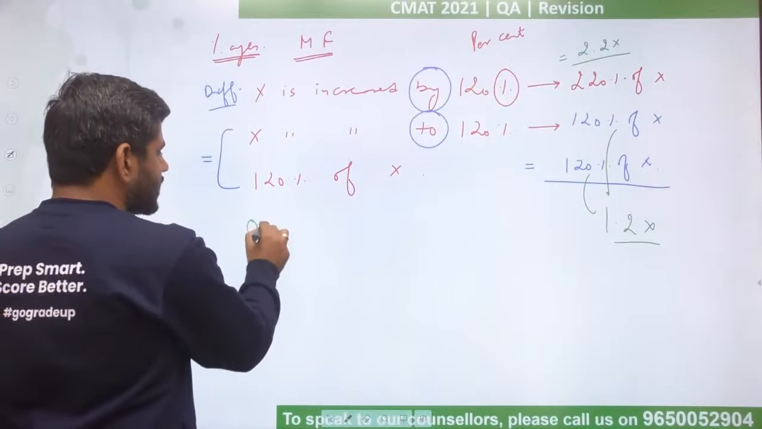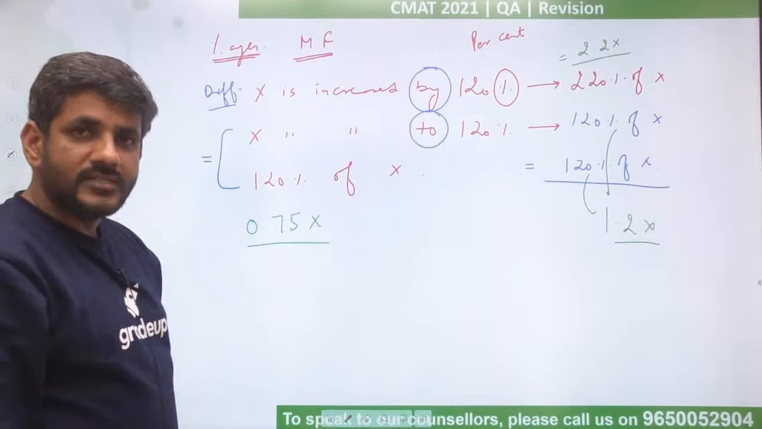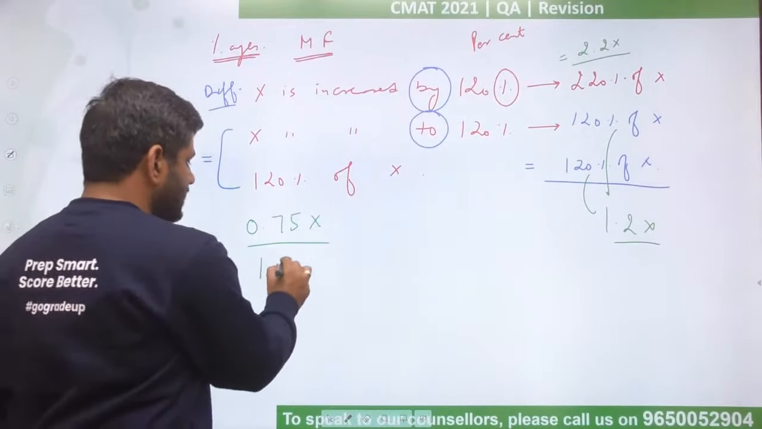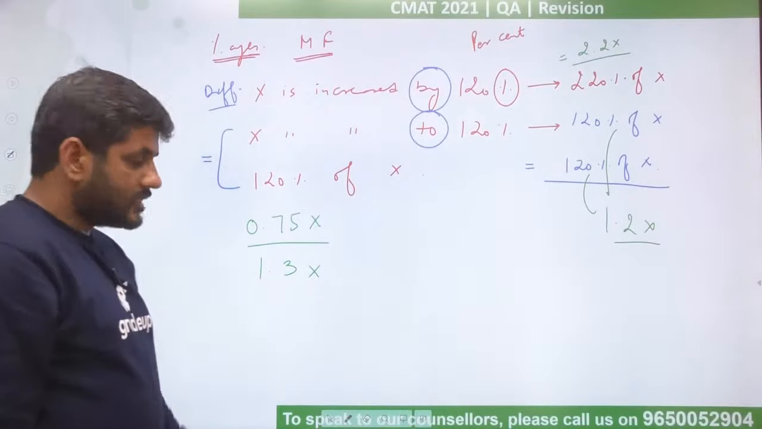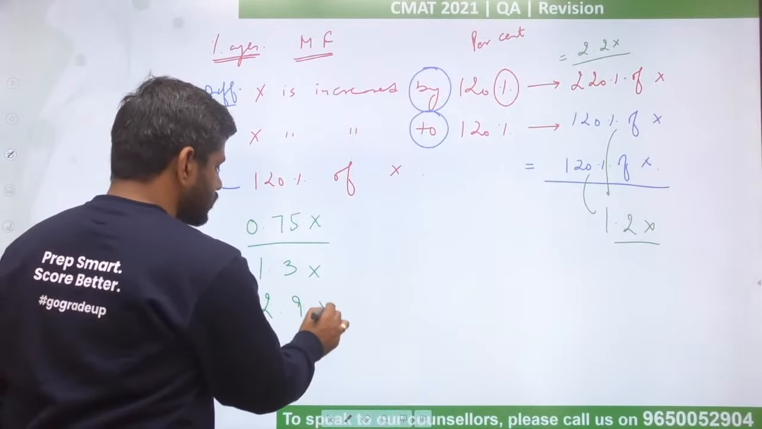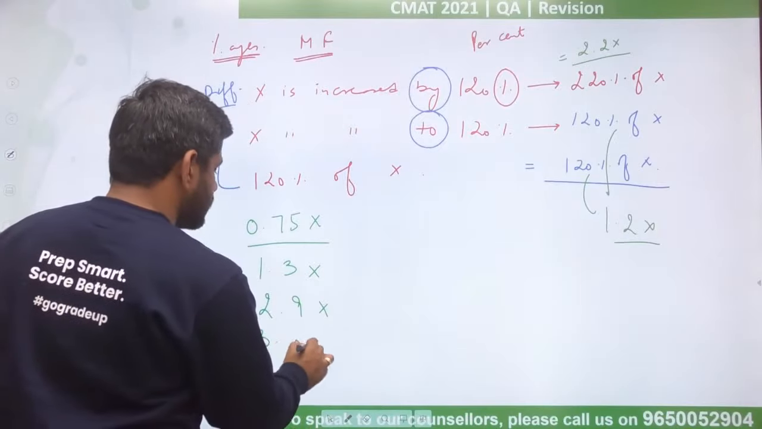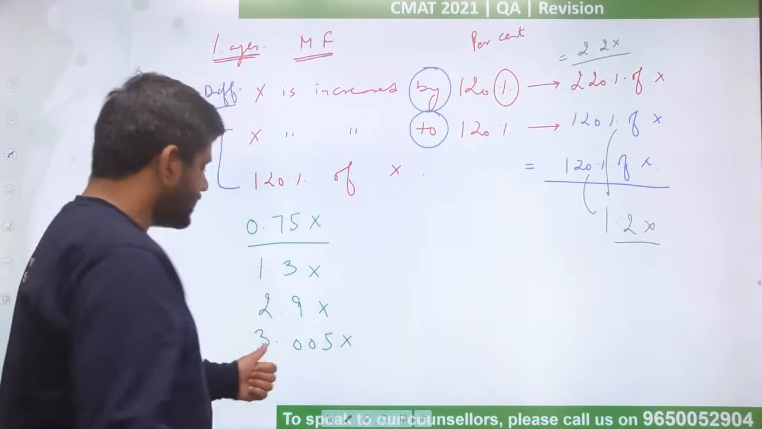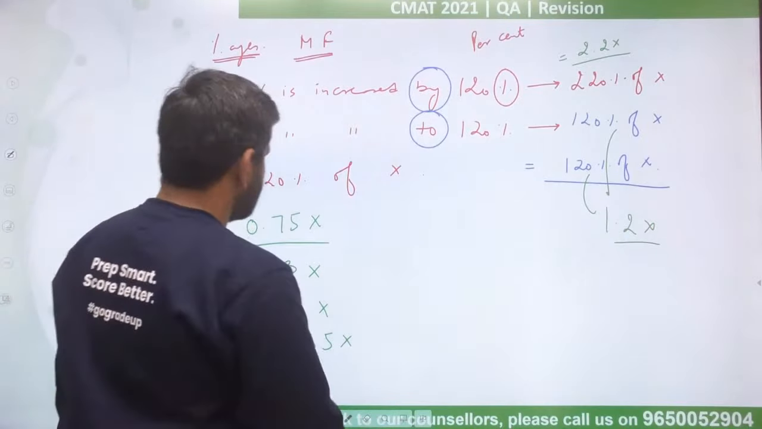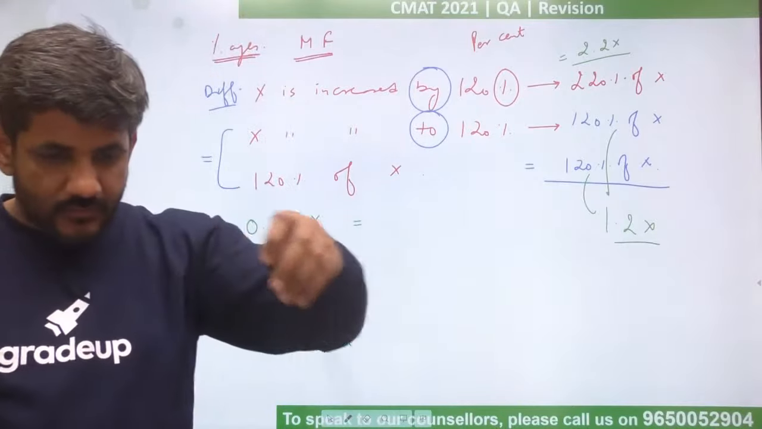Suppose I say x has become 0.75x. X has become 0.75x. This 0.75 is the multiplying factor. X has become 1.3x. This 1.3 is the multiplying factor. X has become 2.9x. This 2.9 is the multiplying factor. Or x has become 3.005x. This 3.005 is the multiplying factor. What does it tell us? It is actually telling us that when I talk about 0.75x, let me just put it there.